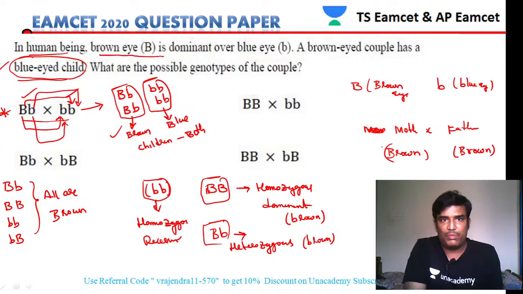Brown eye B is dominant, this is correct, or blue eye. Then a brown eyed couple has a blue eyed child. So brown eyed couple.